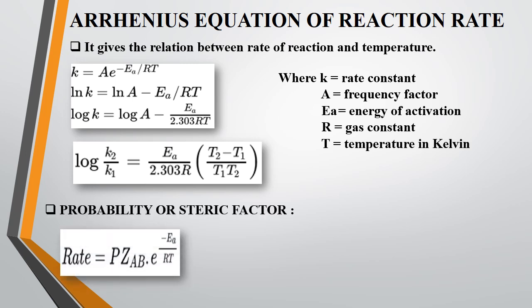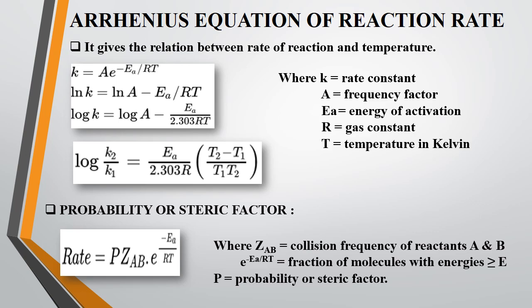Now, probability or steric factor. The probability or steric factor says that rate equals P times Z_AB times e raised to minus Ea upon RT, which accounts for the fact that in a collision, molecules must be properly oriented, where P is the probability or steric factor, and Z_AB is the collision frequency, that is the number of collisions per second per unit volume of the reaction mixture of reactants A and B.